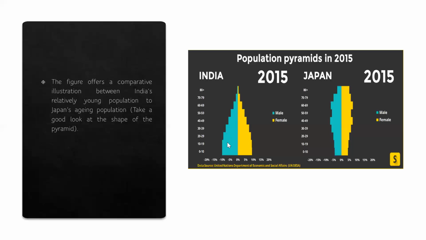It is yet to experience aging. This is a developed country which is experiencing aging, and you can see here the older cohorts are more than the younger cohorts. So there is a bulge. They don't have a typical pyramidal, triangle shape. The developed countries don't have that. They more or less have a bell shape.